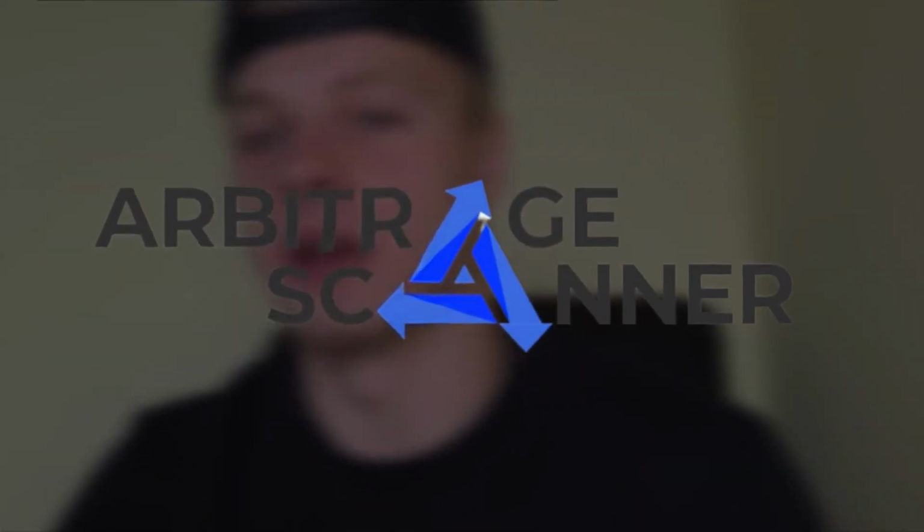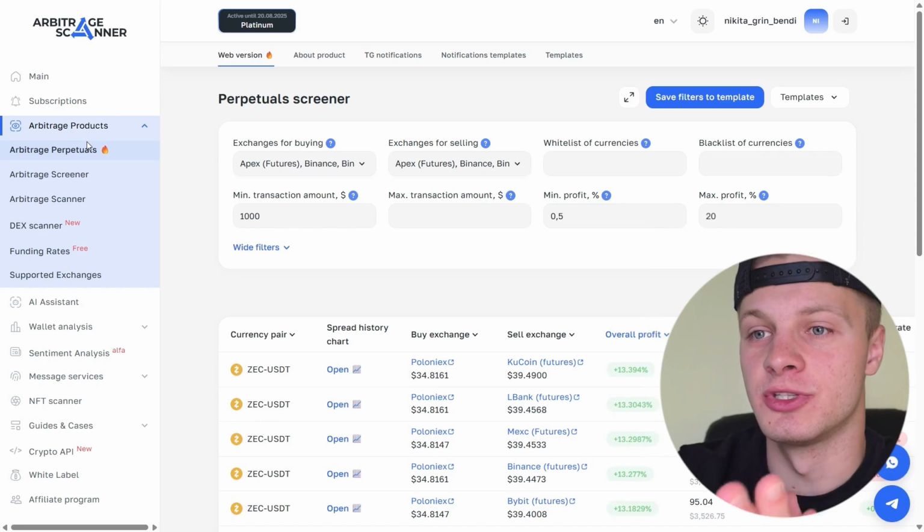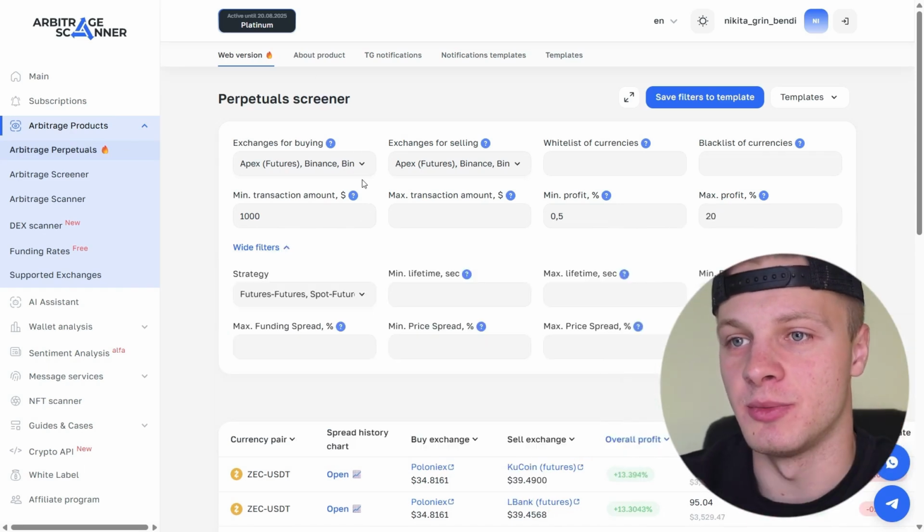It will automatically search for these spreads for you. You just set the parameters, and the service gives you ready-made deals. All you have to do is go in and take your profit. Of course, I'm talking about Arbitrage Scanner. This is a super convenient website where you can set your own parameters. Here are the parameters and filters.